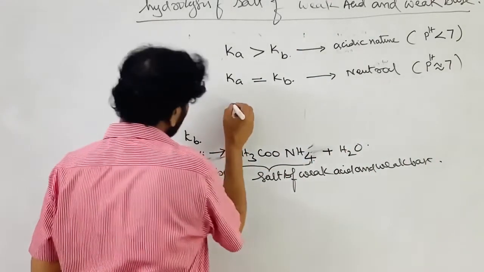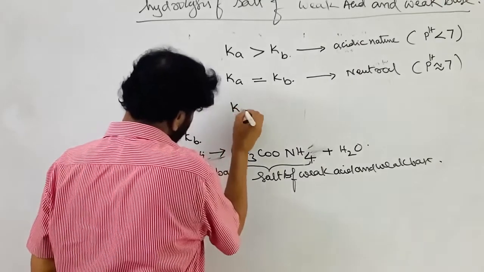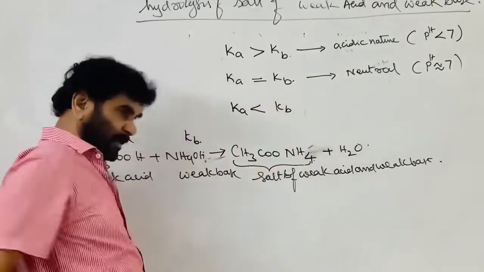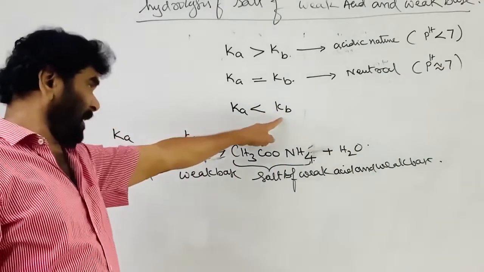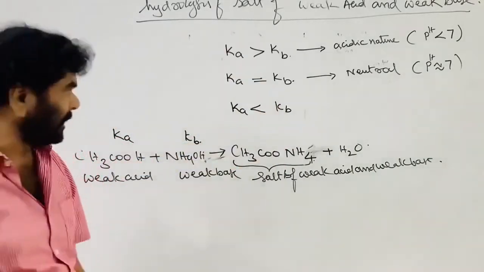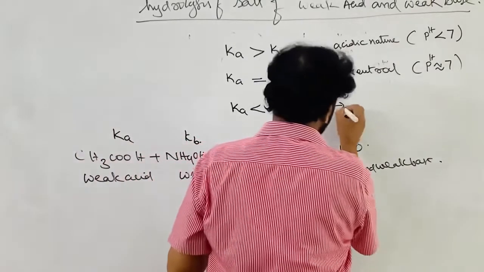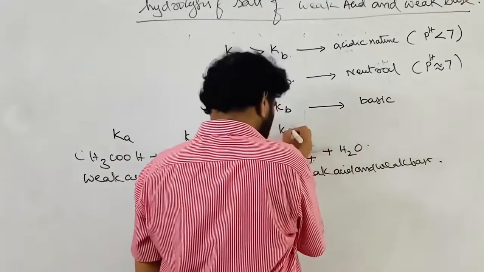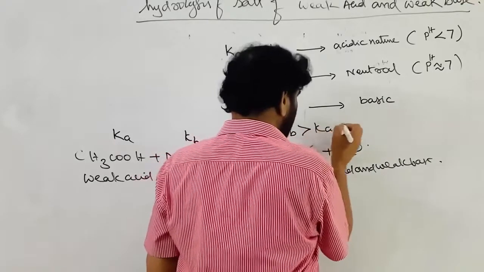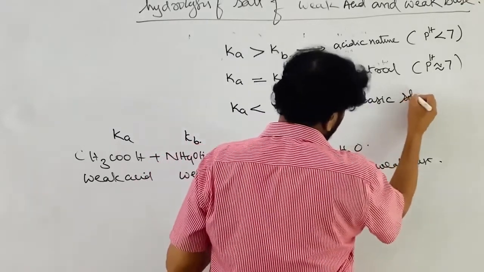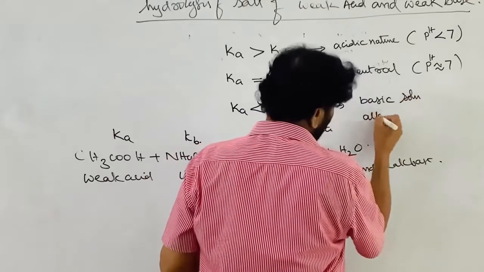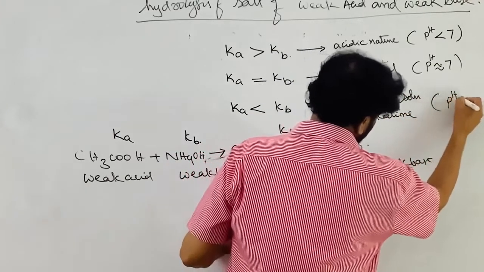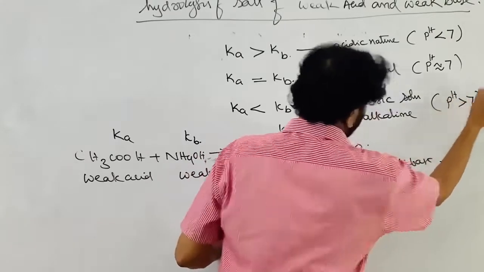And if Ka is less than Kb, or Kb is greater than Ka, the base is relatively stronger than the acid, then that is a basic solution. Kb greater than Ka gives a basic, alkaline solution, slightly alkaline, pH a little greater than 7.